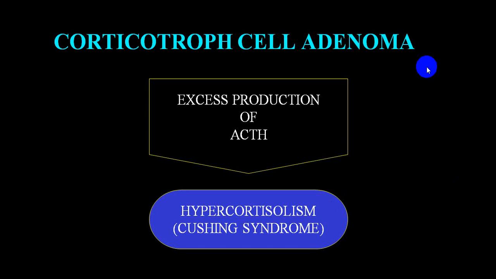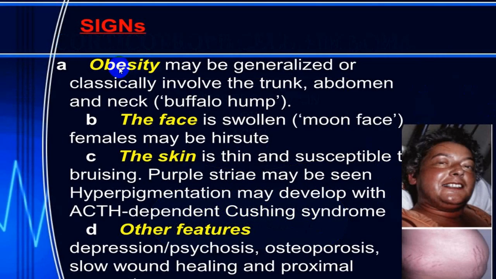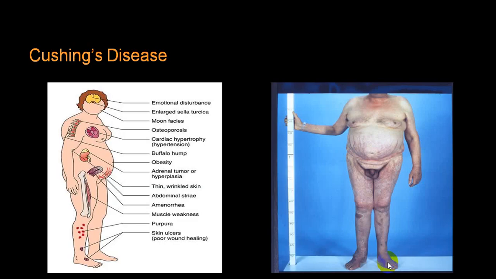If you get ACTH overproduction, you come across what we call Cushing syndrome or Cushing disease, and this will be the typical obesity, the typical face we call moon face, buffalo hump, etc. I'm not going into detail, we'll deal with it when we do Cushing syndrome. So this is the entire picture. You will have striae, purplish striae, central obesity, thin limbs, etc.